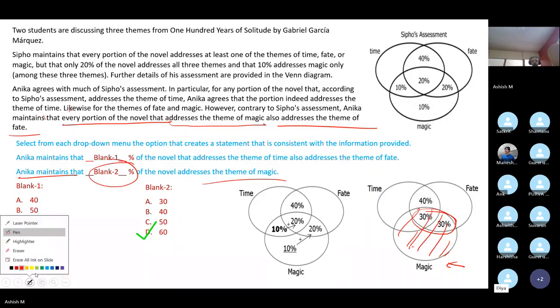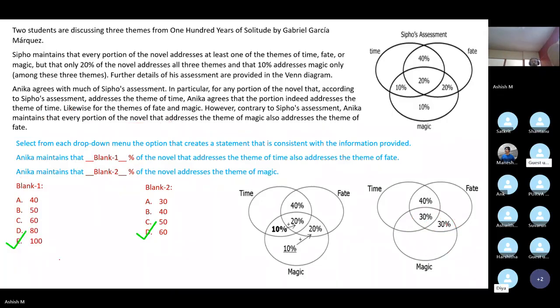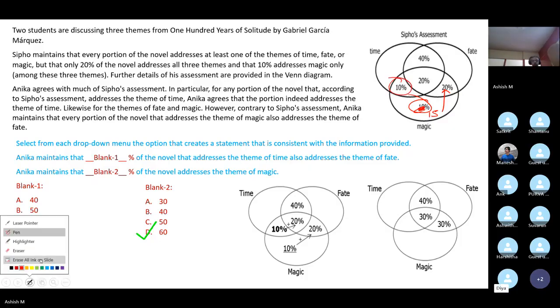And so one more question. Why did we divide the 10% of C4's assessment equally to the intersection as well as to the intersection of fate and magic? No, this is not equally. We didn't divide it equally. By the way, for example, if this was 15, then this 15 would have moved here. It is just coincidental that this is also given to us as 10 and this is also given to us as 10. So basically, I did not understand on what basis we divided it and distributed it.